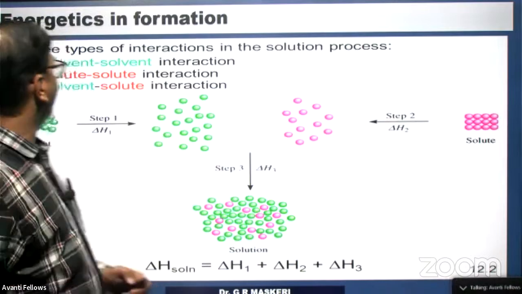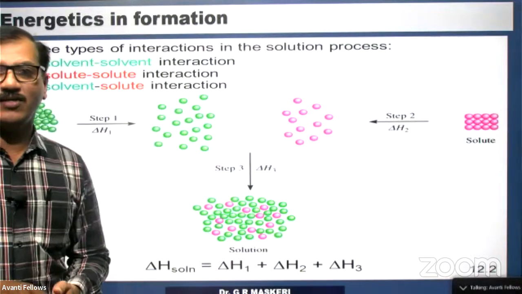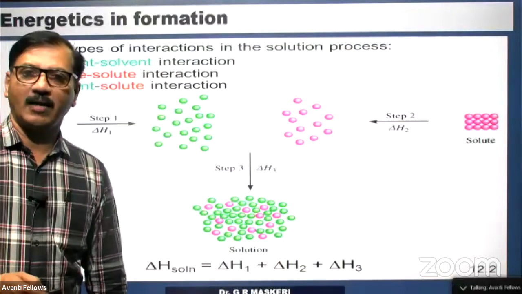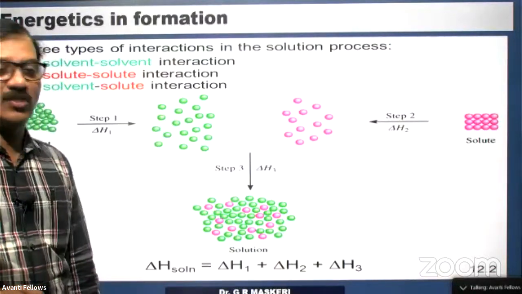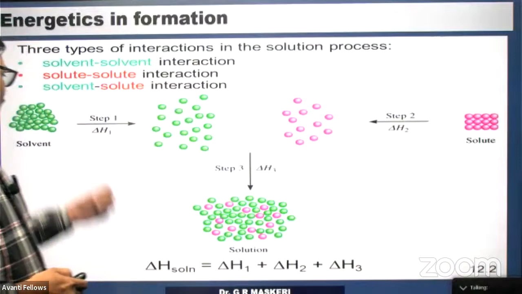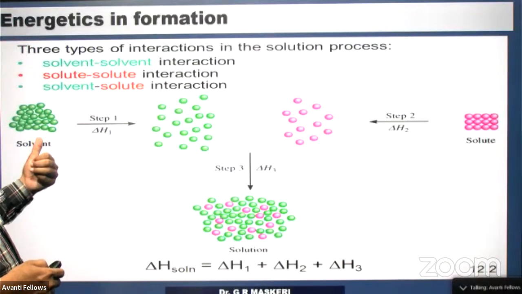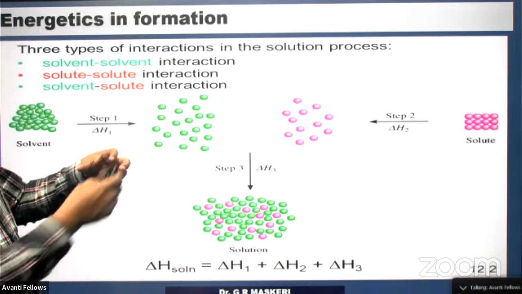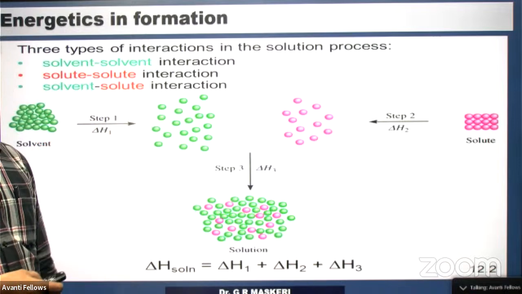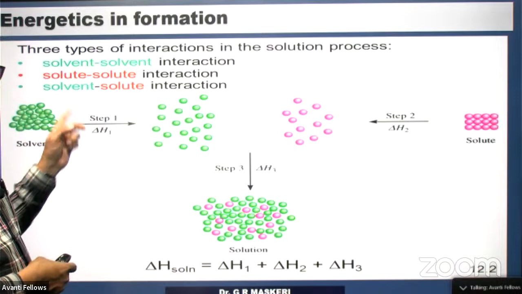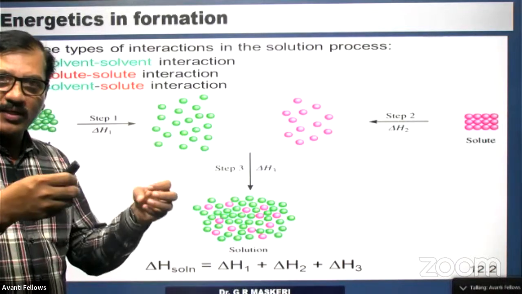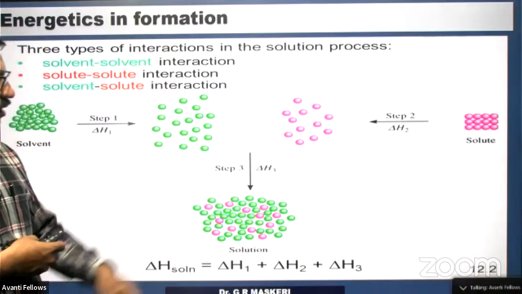Now let us see the energy conditions in this formation of a solution. Thermodynamics is the part which tells about the energy conditions, right? Solvent particles are together and they have to get separated from their attraction.